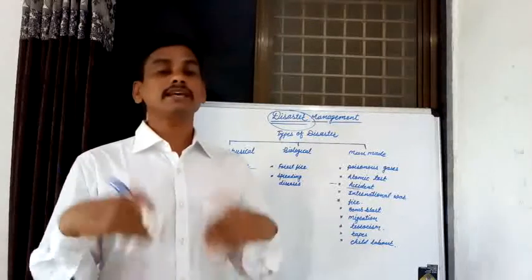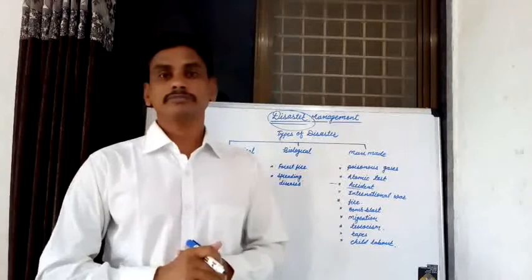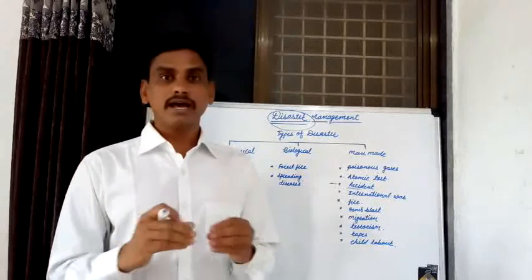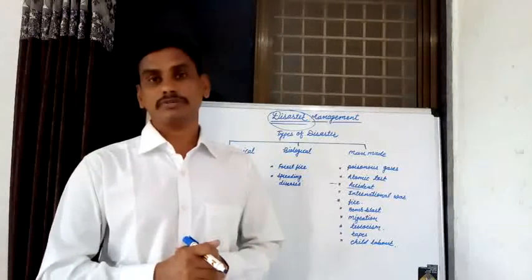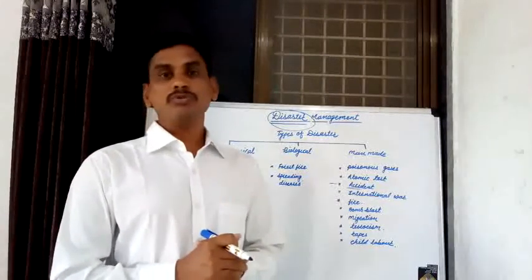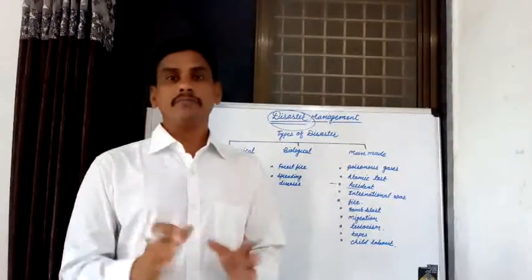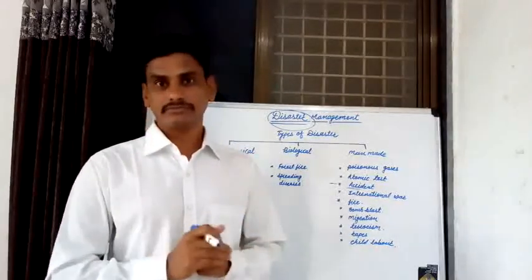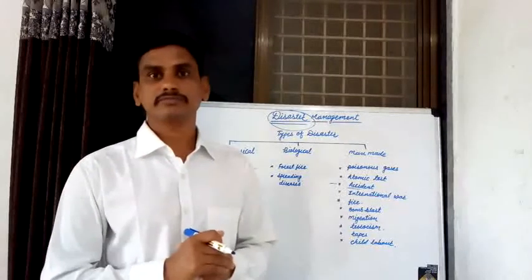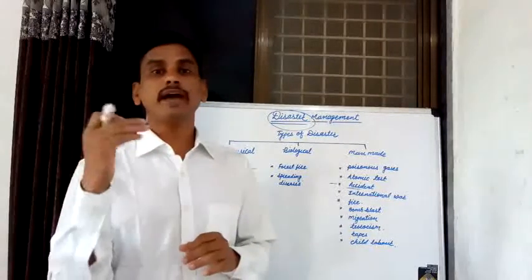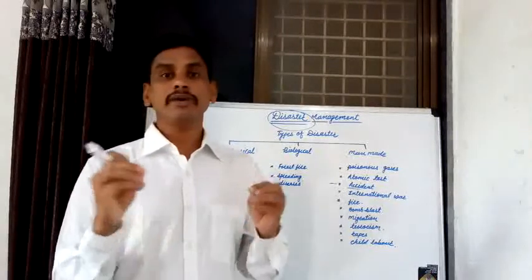And when these disasters occur in our surrounding, in nature, in the environment, various changes occur in that nature. The most important change is the damage of various life and properties. Damage of various life and properties by various disasters.